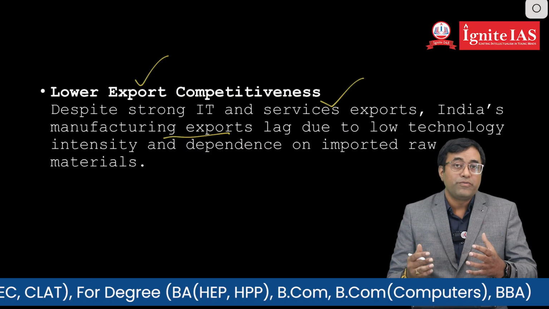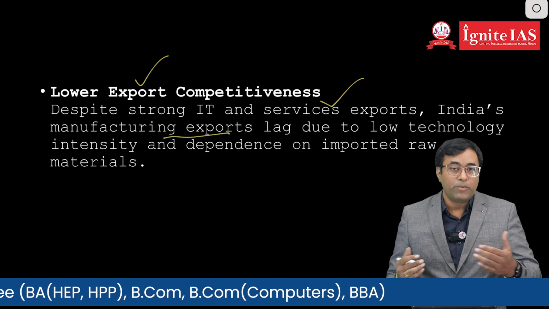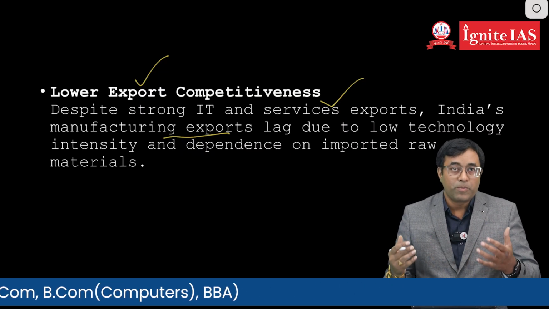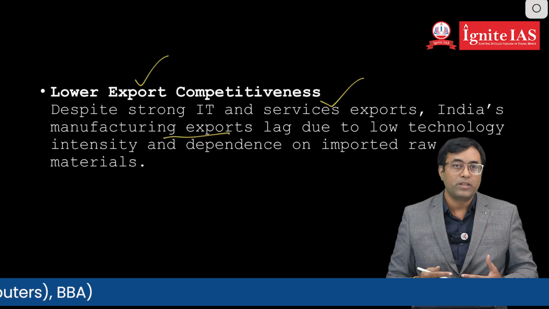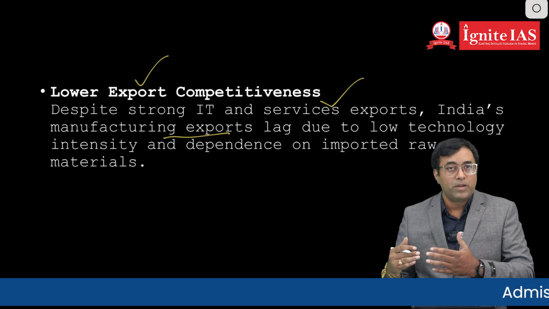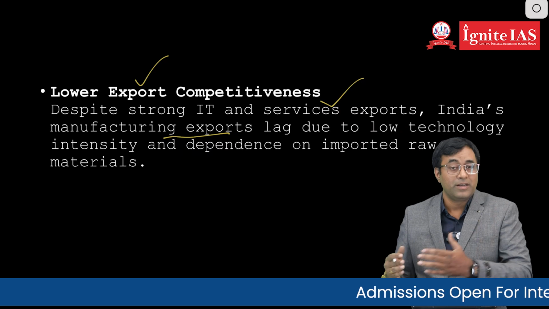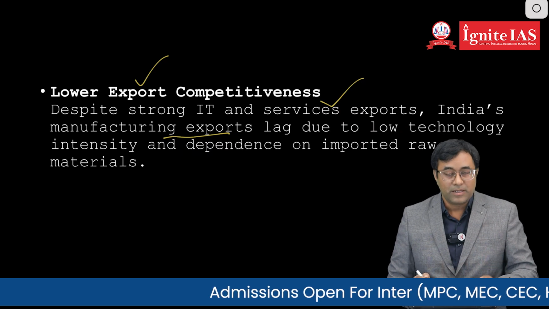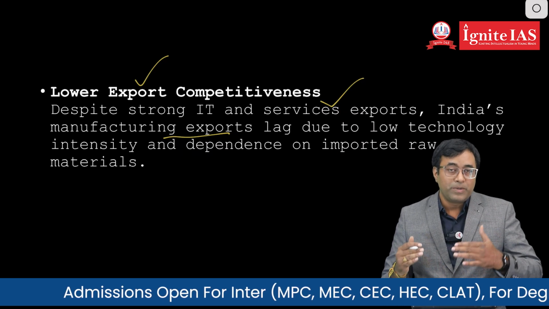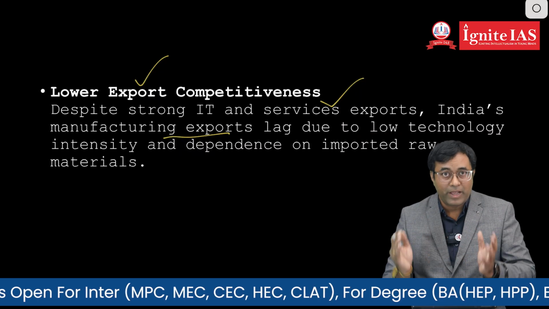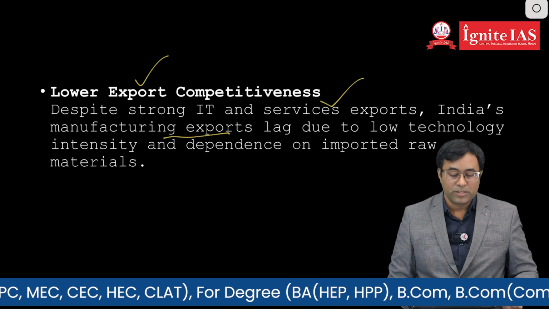Internally also we have certain problems: many MSMEs are not getting proper technology and are not able to compete with global companies. There are internal problems with respect to the manufacturing sector. External uncertainties have reduced export competitiveness, and the fall in export value has depreciated India's rupee.